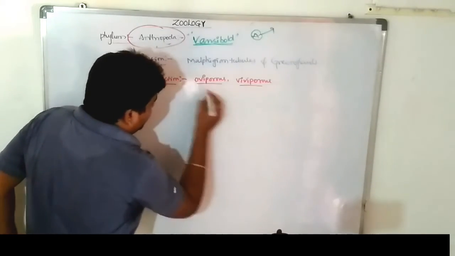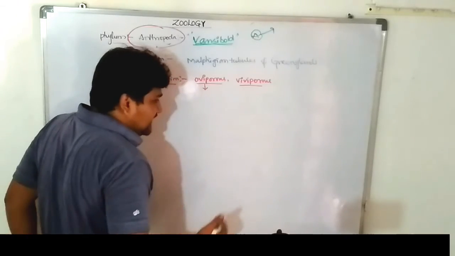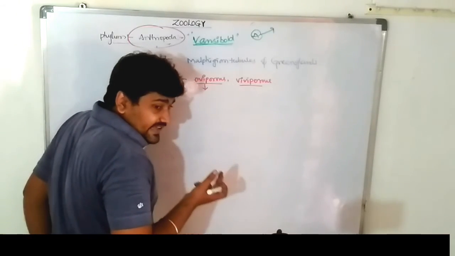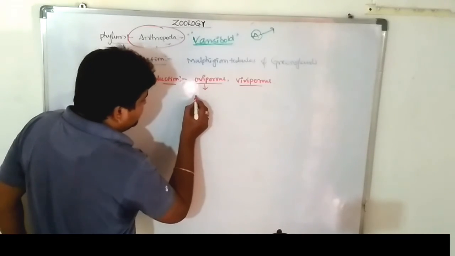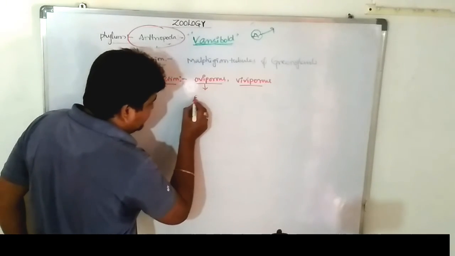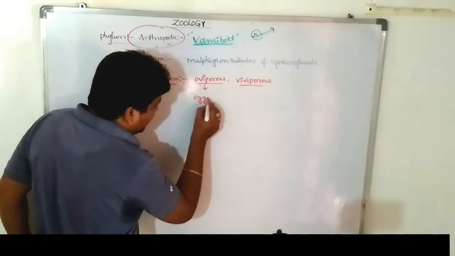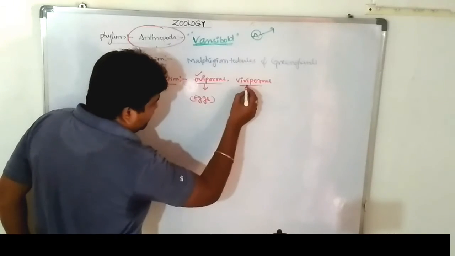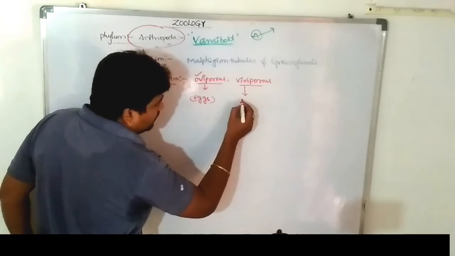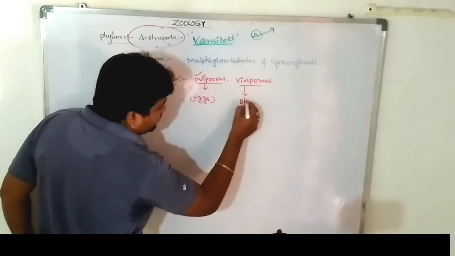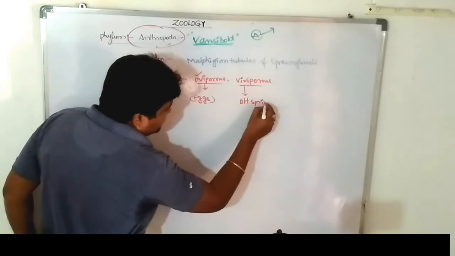I will explain viviparous. After the fertilization, there is no egg, only direct offspring. Organisms that release offspring directly after fertilization are called viviparous. Direct offspring, that is called viviparous.